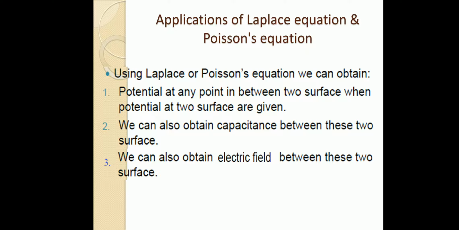First we find the potential using del square V equal to minus rho V by epsilon, or del square V equal to 0, and from that potential we find the electric field intensity E as E equal to minus del V. After finding the potential we can find the capacitance C, where C is equal to Q by V. So this way we can find the potential, electric field, and the capacitance.